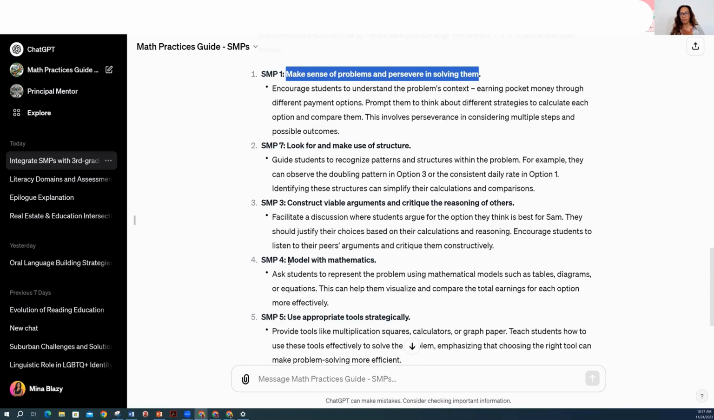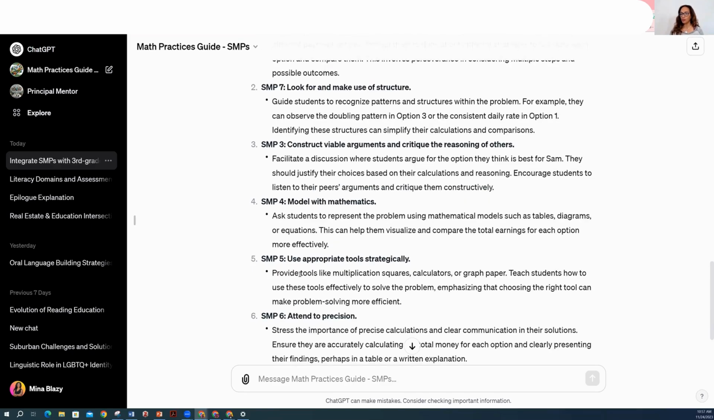Now, model with the mathematics. Ask students to represent the problem using mathematical models such as tables, diagrams, or equations. They can help them visualize on that presentation, on paper, somewhere. Use appropriate tools. Provide tools like multiplication squares, calculators, graph paper. That's a tool. Graph paper. Tool. Simple as that. Doesn't have to be the hands-on manipulatives.